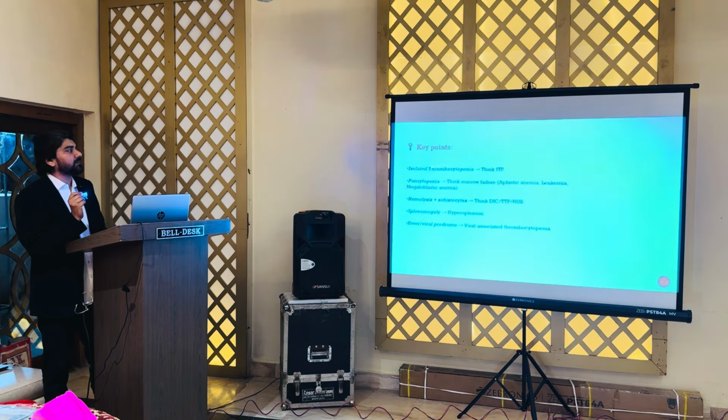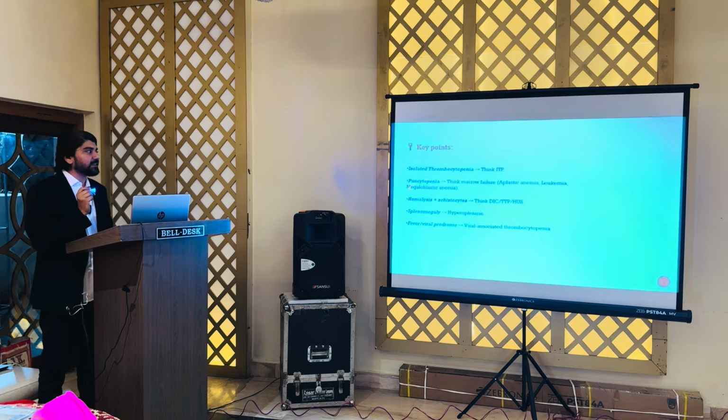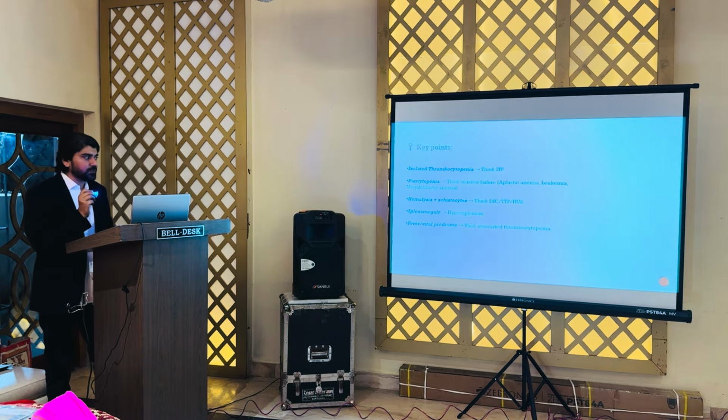So, if the patient is having isolated thrombocytopenia, we should think of ITP. If the patient is having pancytopenia, we should think of bone marrow failure like aplastic anemia. And if the patient is having hemolysis with schistocytes, then think of DIC, thrombotic thrombocytopenic purpura and hemolytic uremic syndrome. And if the patient is having splenomegaly, hypersplenism may be the cause of decreased platelet count. And of course, if the patient is presenting with fever, then we should always think of dengue or malaria.